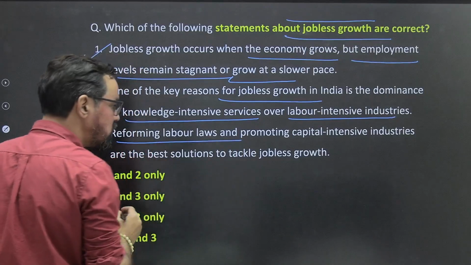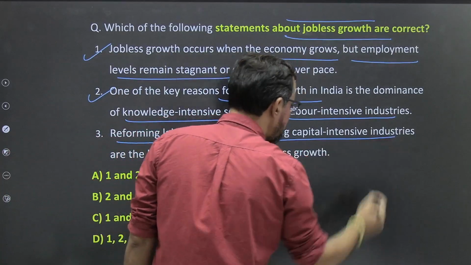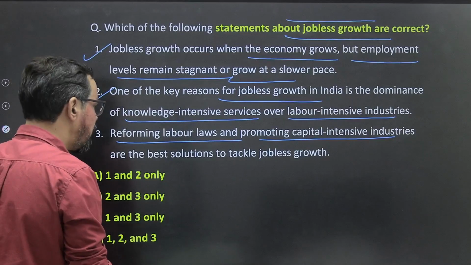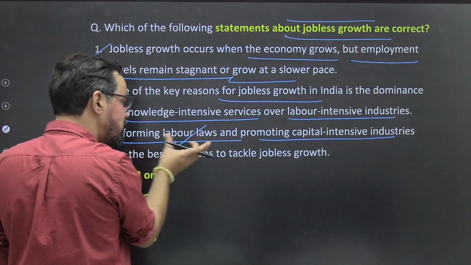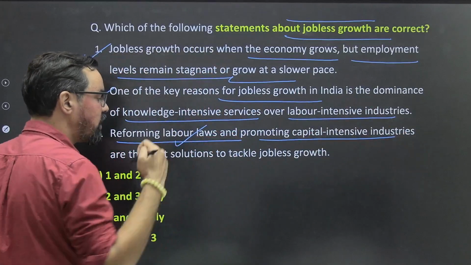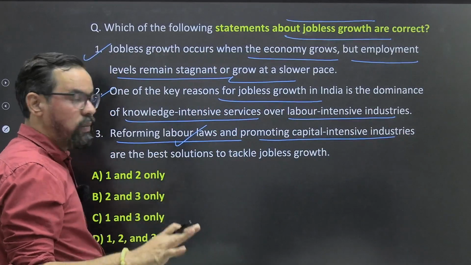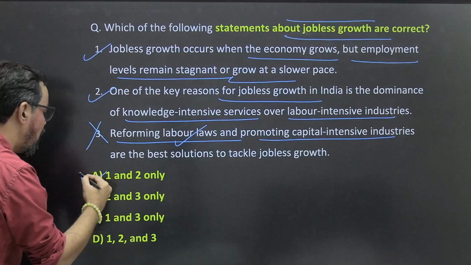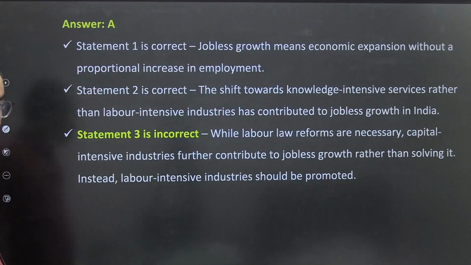Reforming labor laws and promoting capital-intensive industries are the best solution. See, labor reform is fine, but promoting capital-intensive industries will lead to jobless growth, so this makes the statement wrong. So 1 and 2, again option A will be the correct answer for this one.